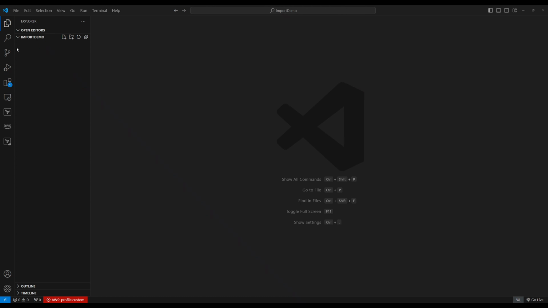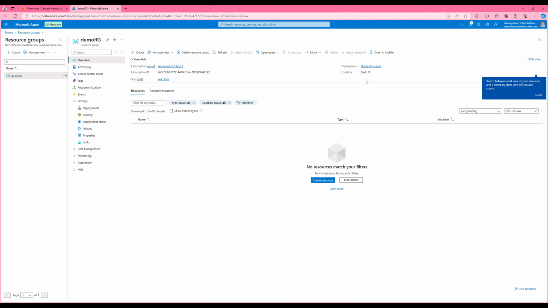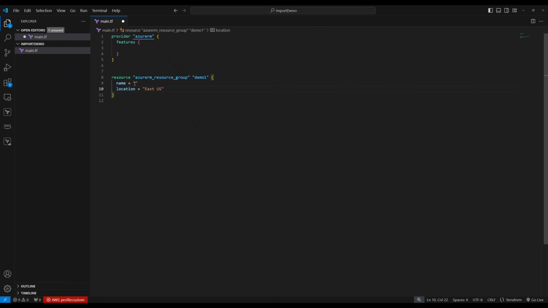Okay, I'm on my Visual Studio Code. Let's create a file, main.tf. So I have a sample code right here. We have the Azure provider, and we're going to bring in an Azure resource group. The resource group has a name and location. So the one we just created, right? This one right here. The name is demo RG. Location is East US. So location is East US. Name demo RG, right? So now we have this one.